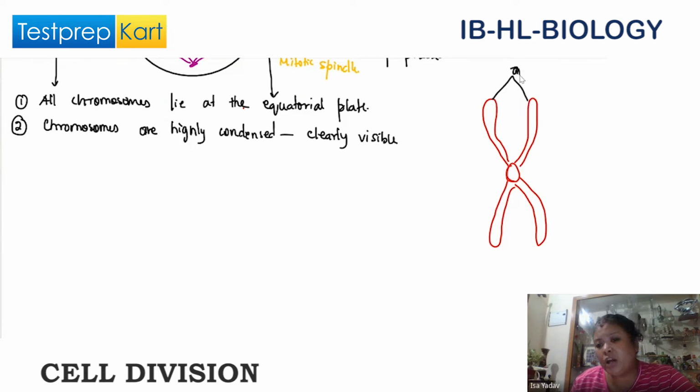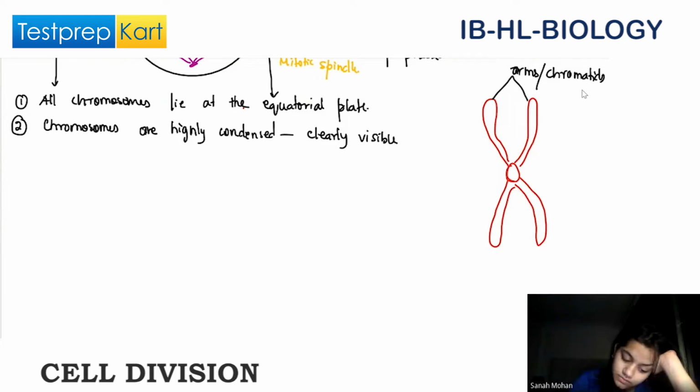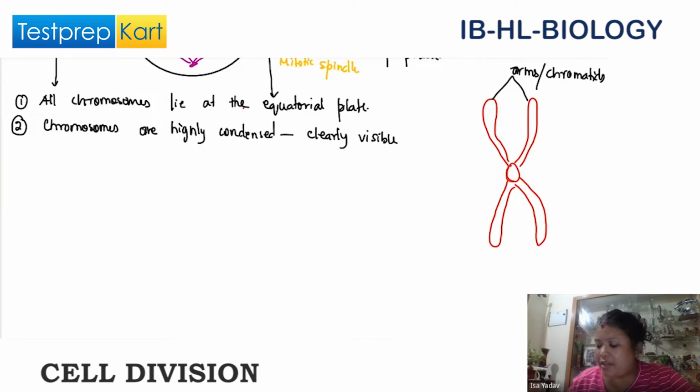They are the arms of the chromosome and are called chromatids.